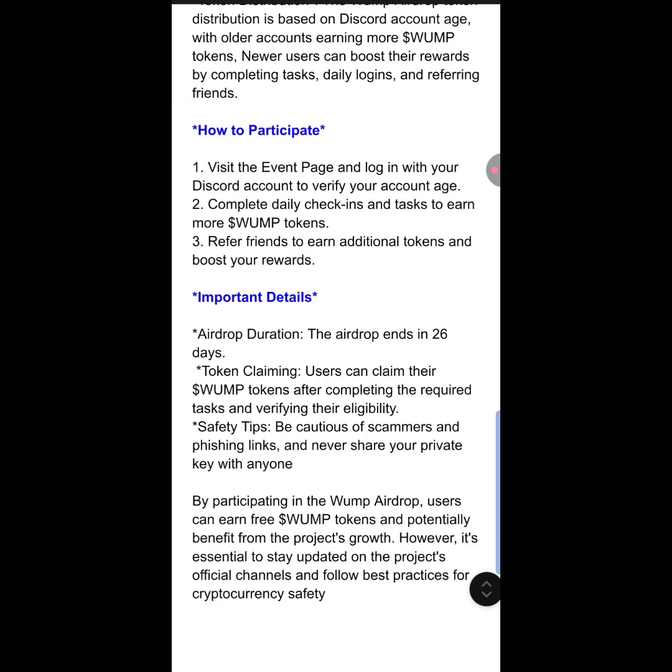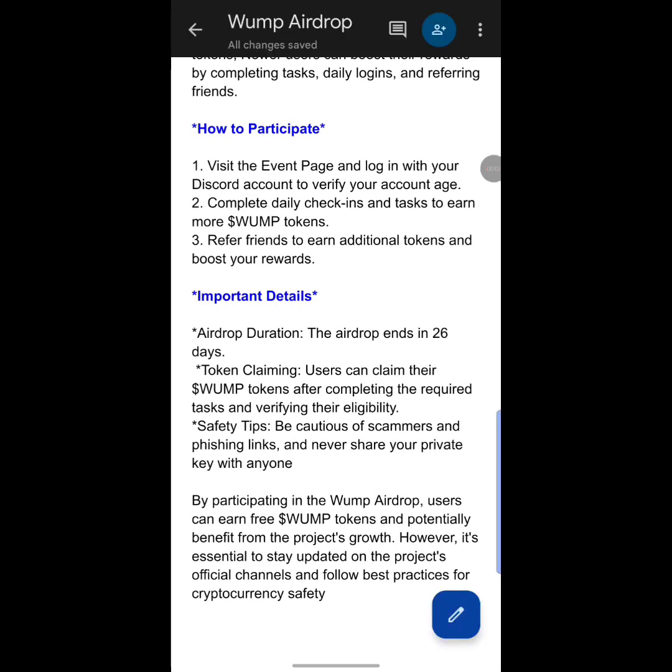Next talks about how to participate, and it says visit the event page and log in with your Discord account to verify your account age, complete daily check-ins and tasks to earn more Wump tokens. Thirdly, it says refer friends to earn additional tokens and boost your rewards. Next talks about important details, and down below talks about the airdrop duration. It says that the airdrop ends in 26 days, guys. Make sure you don't sleep on these. Get involved while it's still available.